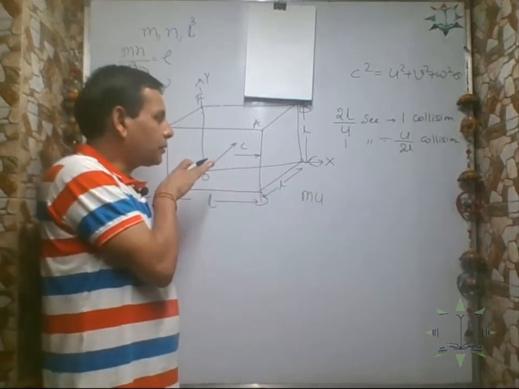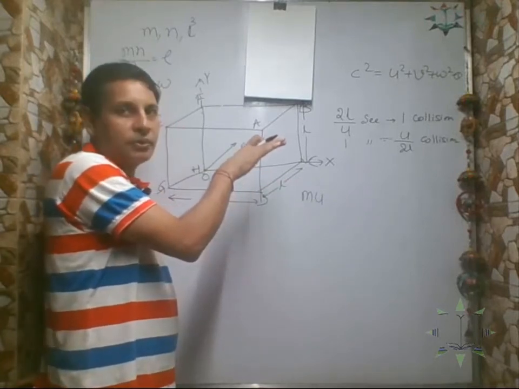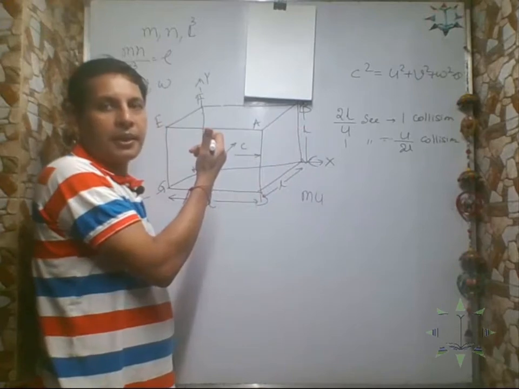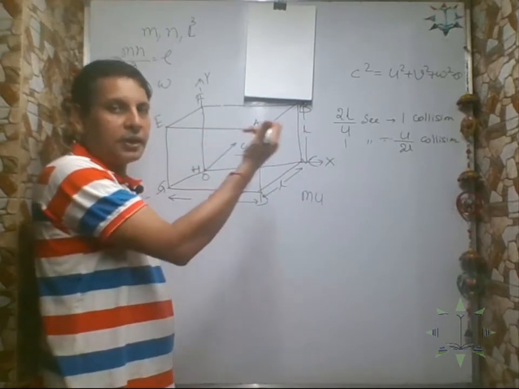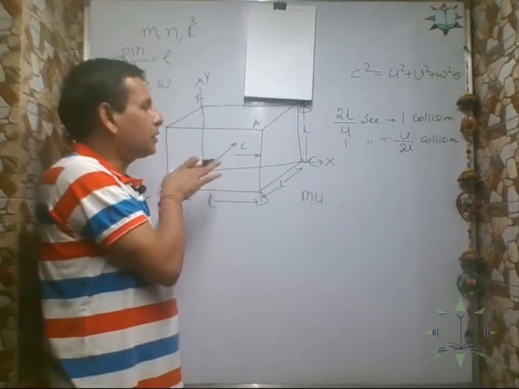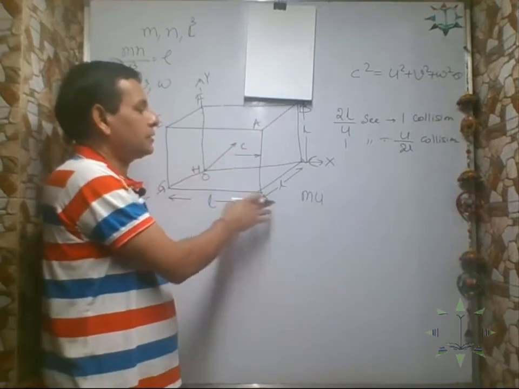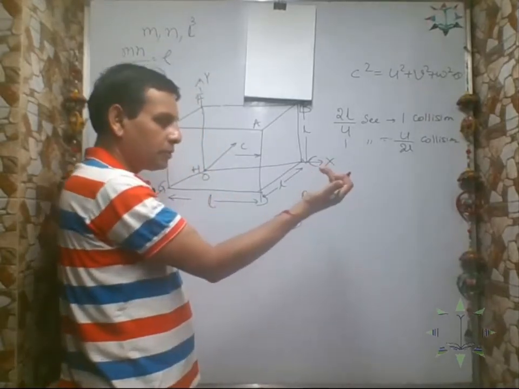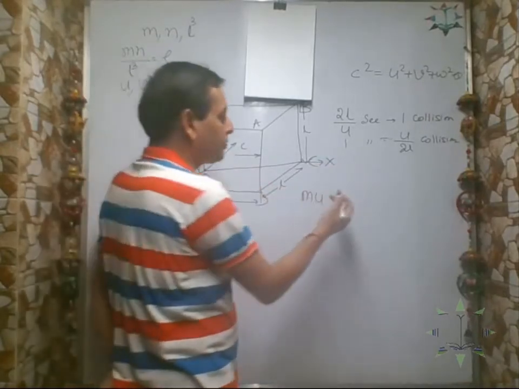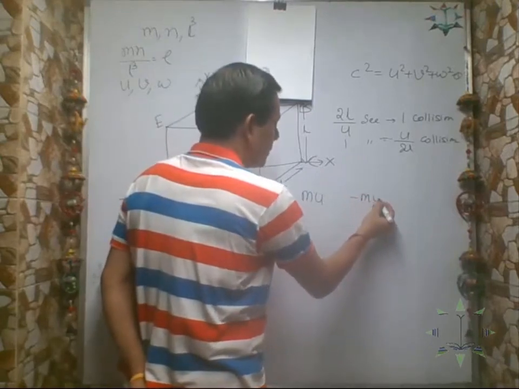It is an elastic collision. If it collides with the wall with a velocity u, then it reverts back with a speed u, only the direction changes. So when it is along the x-axis, its momentum is mu, but after collision, when it is coming back, its momentum is minus mu. Correct?